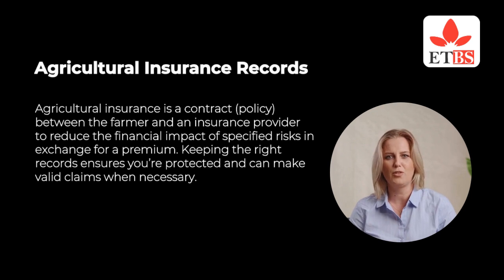First, crop insurance. Covers loss due to drought, flood, pests, disease. Second, livestock insurance. Compensates for the death or disease of animals. Third, farm property insurance. Covers tools, machinery, buildings, storage facilities. Fourth, weather index insurance. Pays based on weather triggers, e.g., less than 300 millimeters of rainfall in a season. Fifth, income protection plans. Guarantees minimum income levels even during production shortfalls.